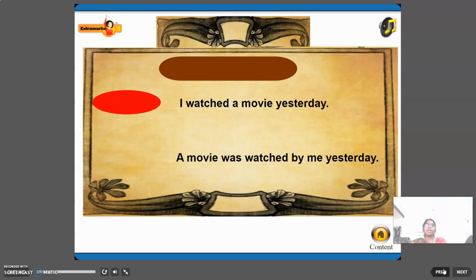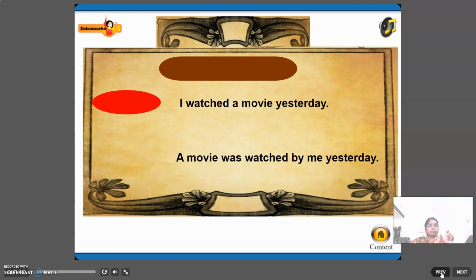Shall we? I watched a movie yesterday. This is what voice, dear? Can you guess? Yes, it is an active voice. Passive voice: a movie was watched by me yesterday. See, I is the subject there. I changed to me. Watched is past tense, so it was changed as was watched. Okay, was and past participle form.